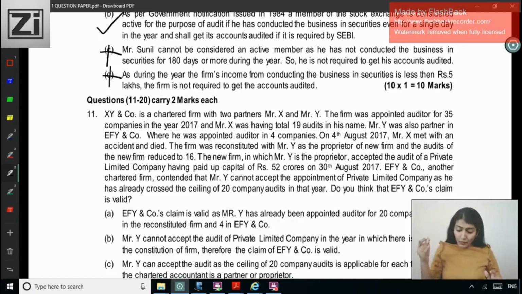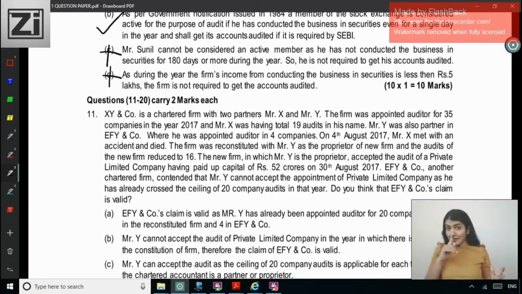Now on 4th August, X met with an accident and died. The firm was reconstituted with Y as the proprietor of the new firm, and the audits of the new firm reduced to 16. So now only Y's audits remain. The new firm in which Y is the proprietor accepted the audit of a private limited company having paid up capital of 52 crore on 30th August.